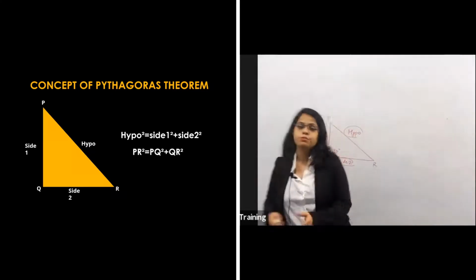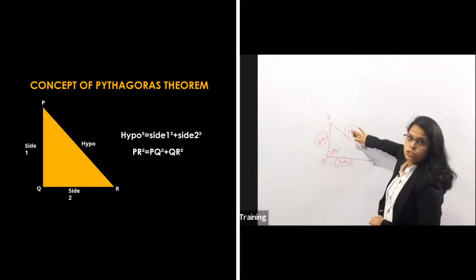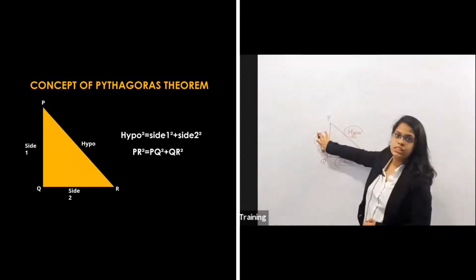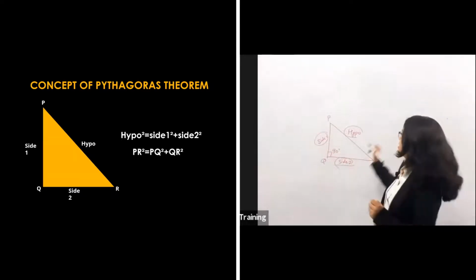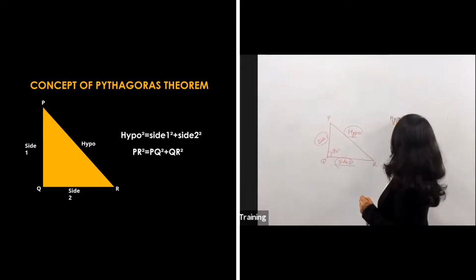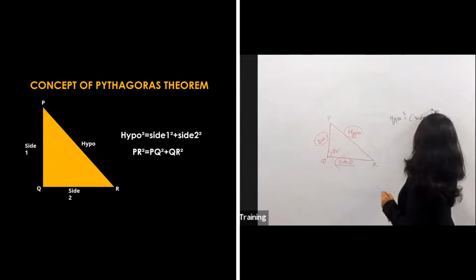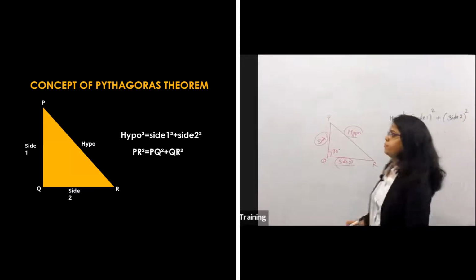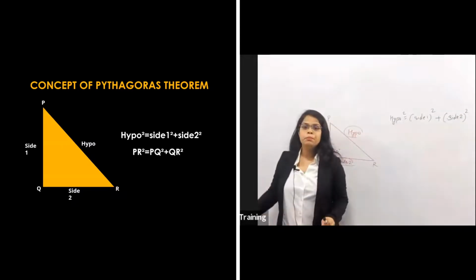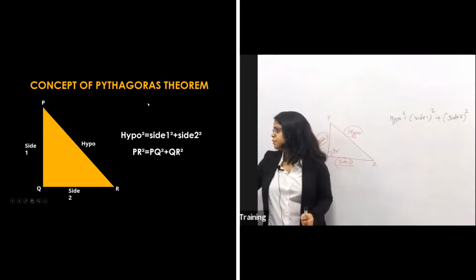So what will the Pythagoras theorem say? Hypotenuse square is equal to the square of side 1 plus the square of side 2. Now remember, hypotenuse square equals side 1 square plus side 2 square. This was your Pythagoras theorem. Now do you remember it? Yes, some are saying they remember, that's good.